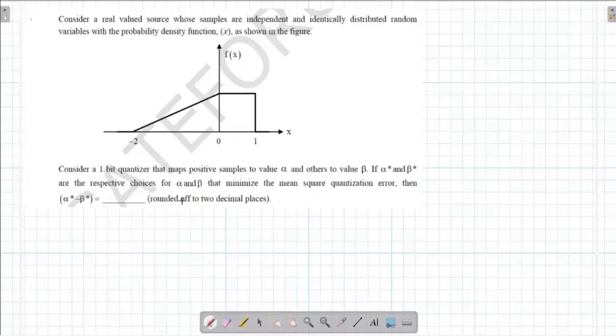And when x is lying between -2 and 0, the quantized value is going to be beta. Q is a quantized value. So we do not know what is this quantized value, what is this alpha and beta, but we try to choose some value alpha beta so that the error, the difference between the quantization, is minimized. Okay, that is it.